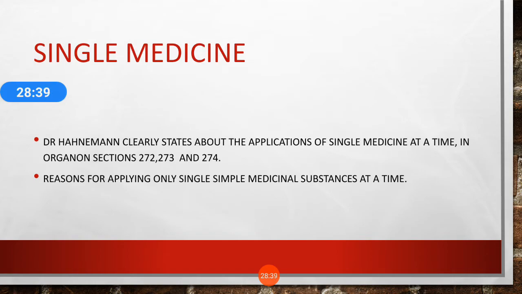Next one is the single medicine. Dr. Samuel Hahnemann clearly stated the application of a single medicine at a time in the Organon of Medicine, in sections 272, 273 and 274. Here also, if you are able to remember exactly what is written in which section, you can definitely write it. But if you are confused, don't write the wrong thing, just mention sections 272, 273 and 274. Now, the reason for applying only a single simple medicine substance at a time.